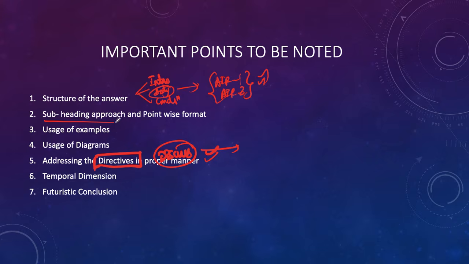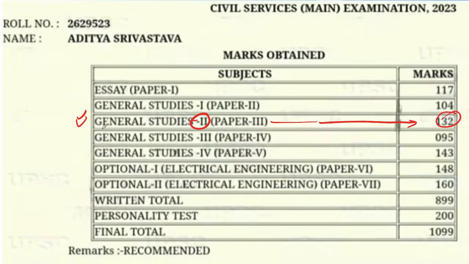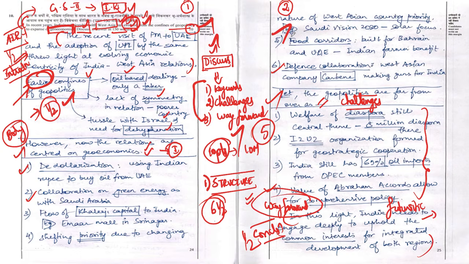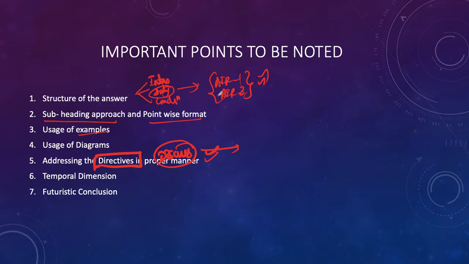And in the body of the answer, both of them have subheadings and a point-wise approach, and if you look at it, they have used a lot of examples in their answer. This is something both the UPSC toppers do generally in their answers: examples, diagrams, the temporal dimension and the futuristic conclusion, which is something we have learnt extra today. So please keep learning these extra points whenever you are learning. Try adding to your knowledge and try to practice this whenever such kind of directive comes in the UPSC mains examination.